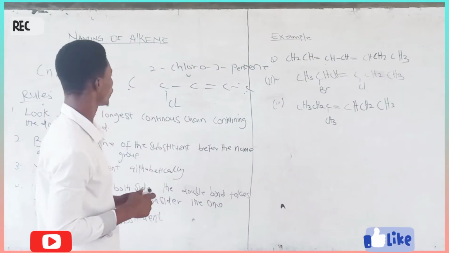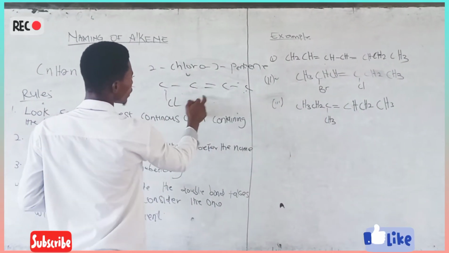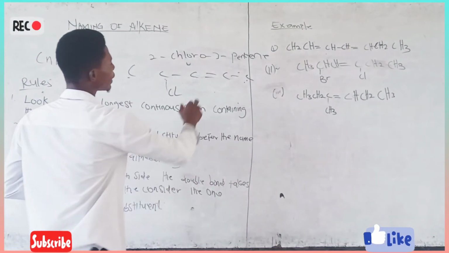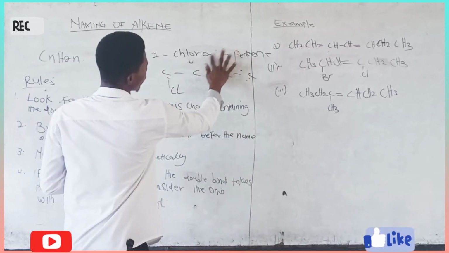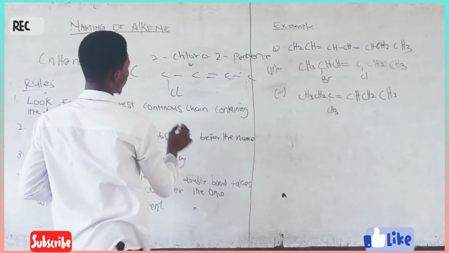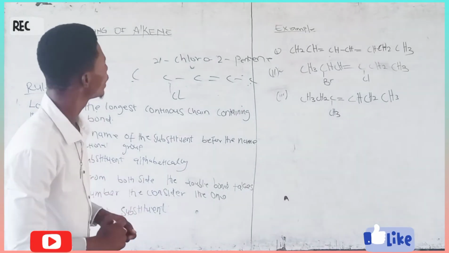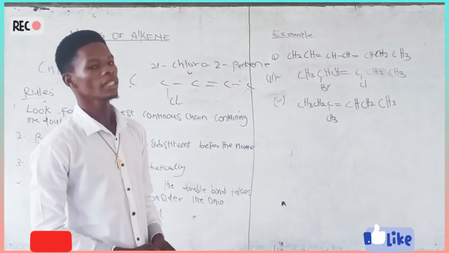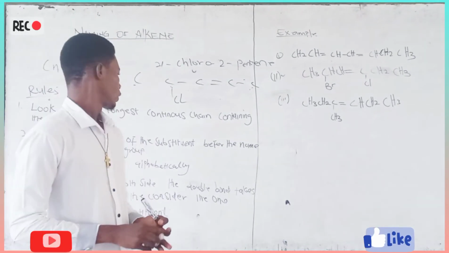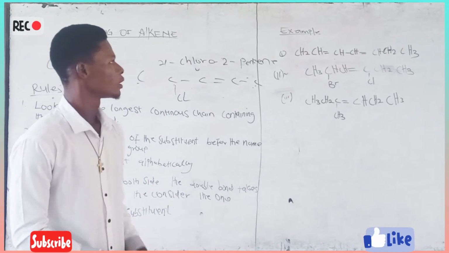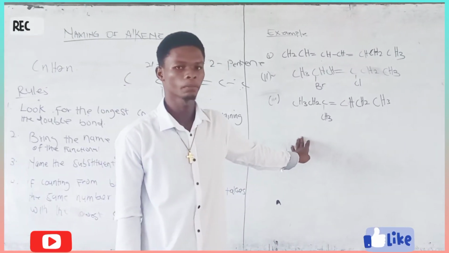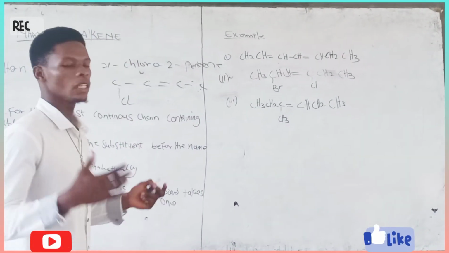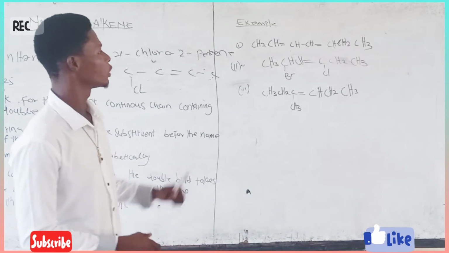And then when you come from this side, 1, 2, 3, 4, the chlorine is on the 4th carbon. So therefore, instead of bringing the 3 here, it should rather be the 2, so that the chlorine will have the 4, so that you see 4-chloro-2-pentane. That is how it's named. So considering this, we have some examples here. Let us try to name this compound.